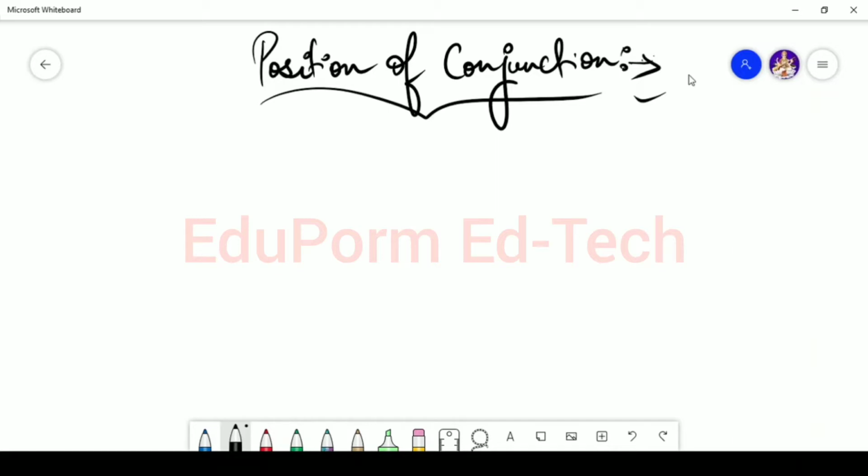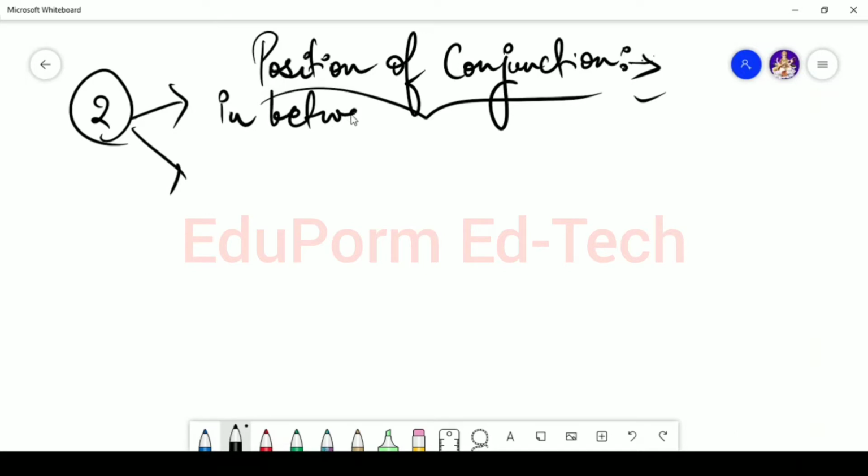You already know what conjunctions are. Conjunctions simply help you to join two sentences or clauses or anything like that. Now, conjunctions have only two kinds of position. First of all, either they can be used in between the sentences.